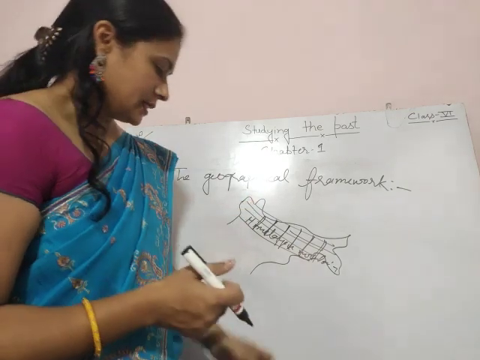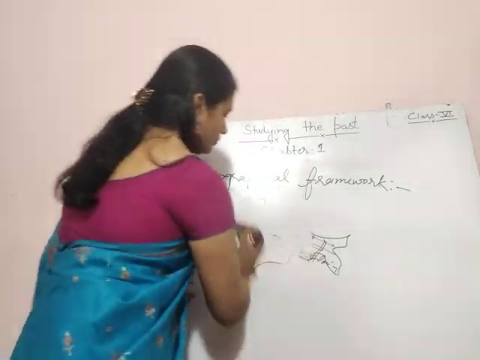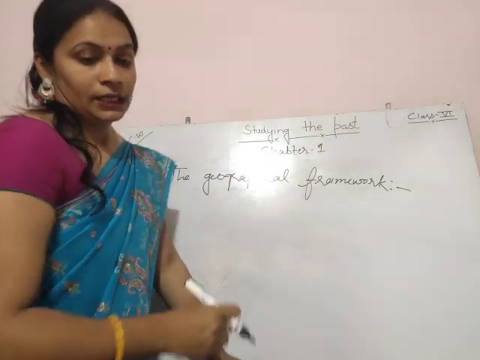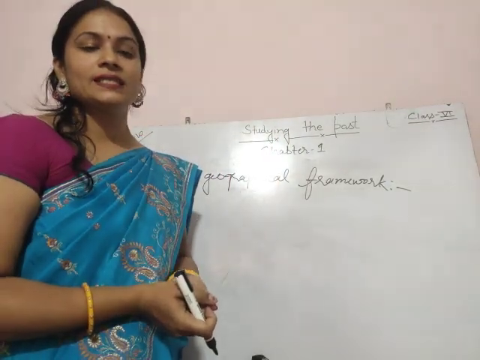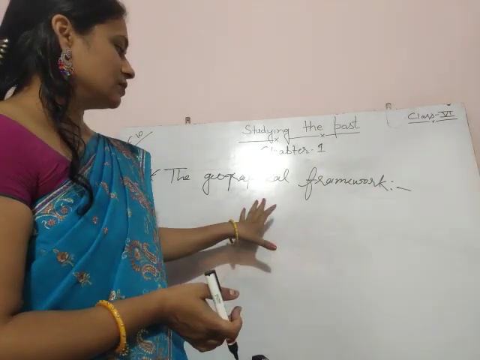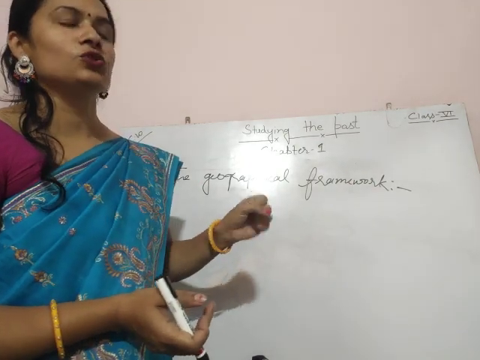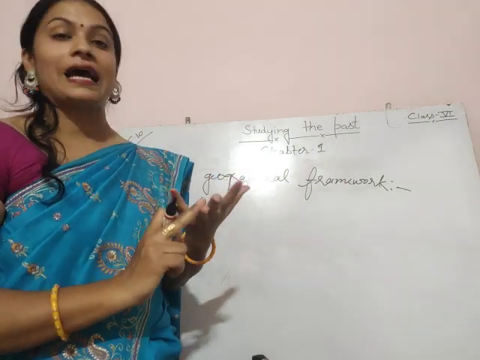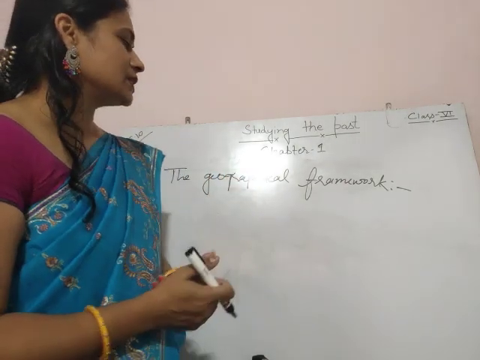How? See, the Indus and the Ganga plains are very fertile. In India we have main rivers, Indus, Ganga, and Narmada in the southern part.